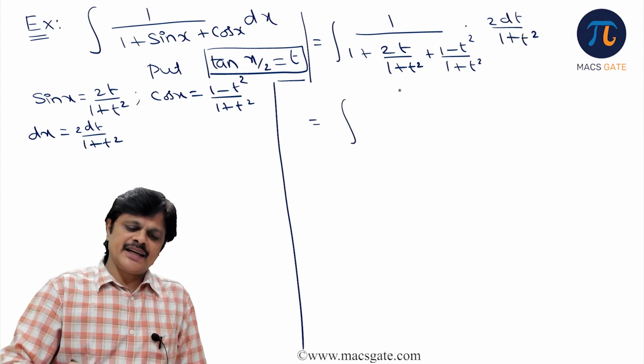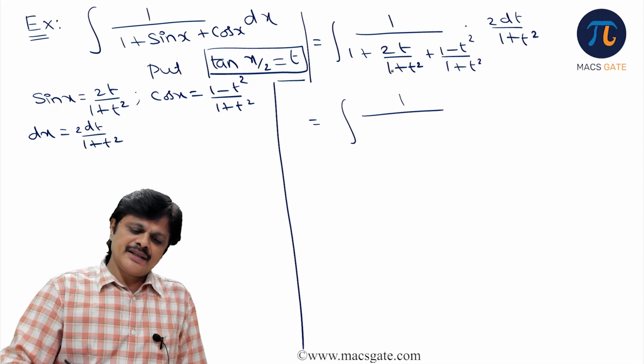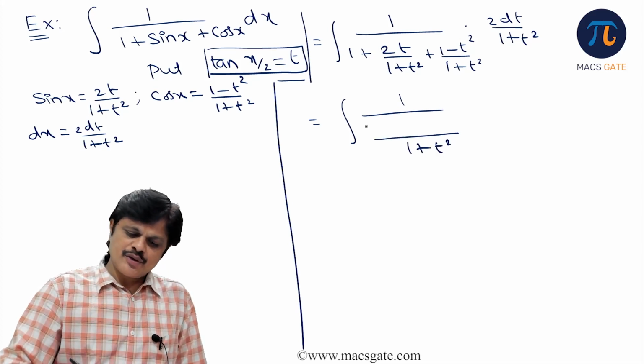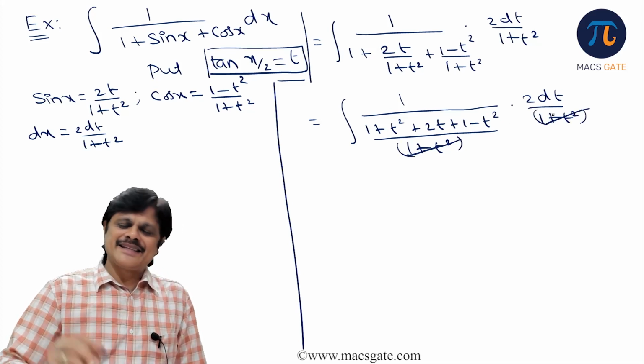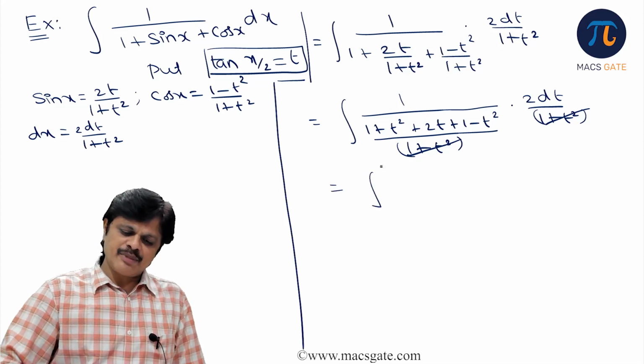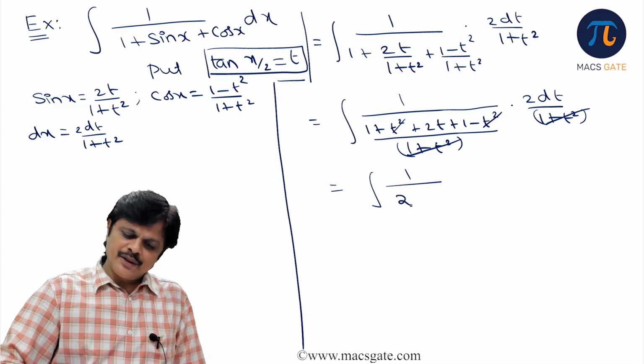So now in the denominator you can take 1 plus t square as LCM, so that it becomes 1 plus t square, 2t plus 1 minus t square, and this is 2 dt by 1 plus t square. So these two get cancelled, and now you simplify this. In this also, t square minus t square get cancelled, you get 1 by 2 plus 2t, 2 dt.